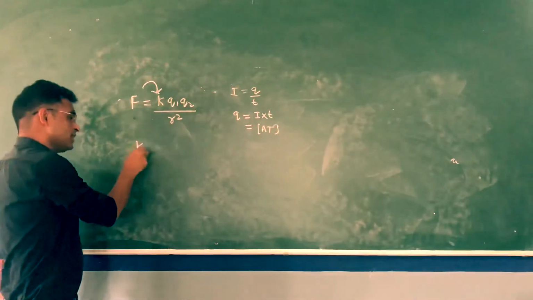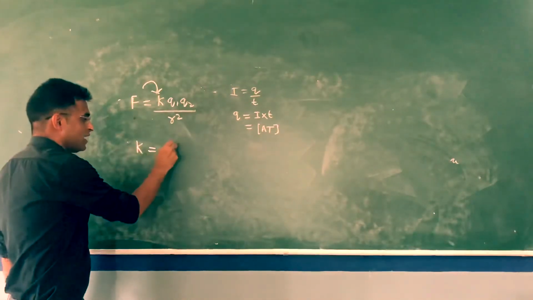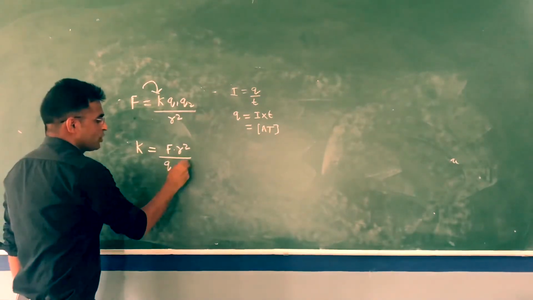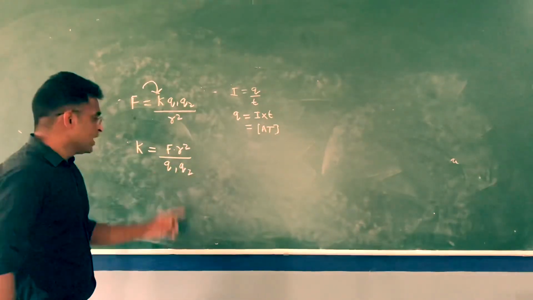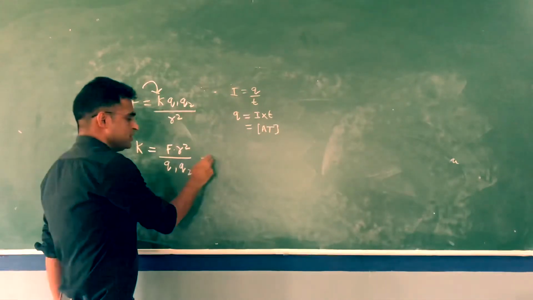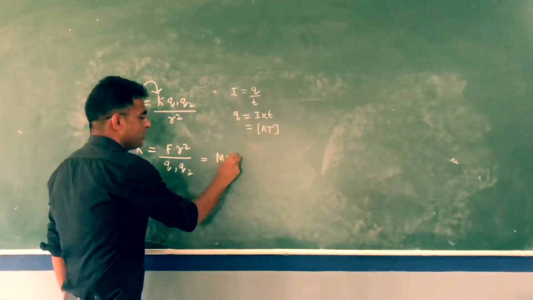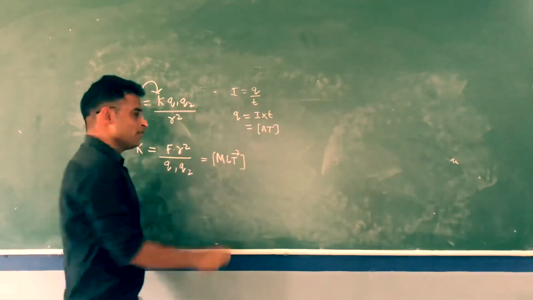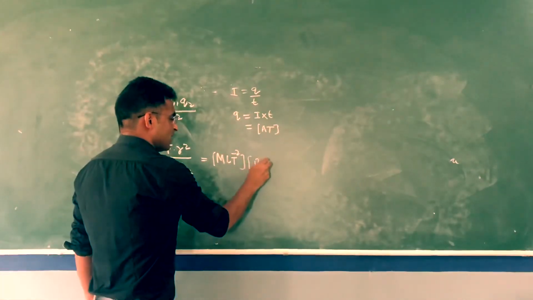So with a bit of mathematical rearrangement, I get F into R square divided by Q1 into Q2. In place of F, I write its dimension, M L T power minus 2. In place of R square, L square.